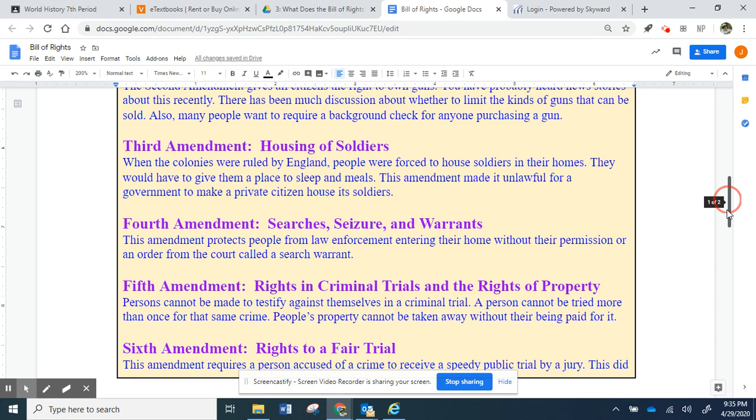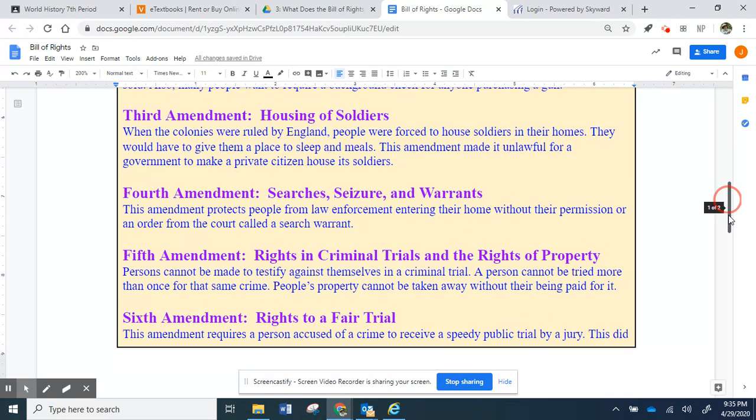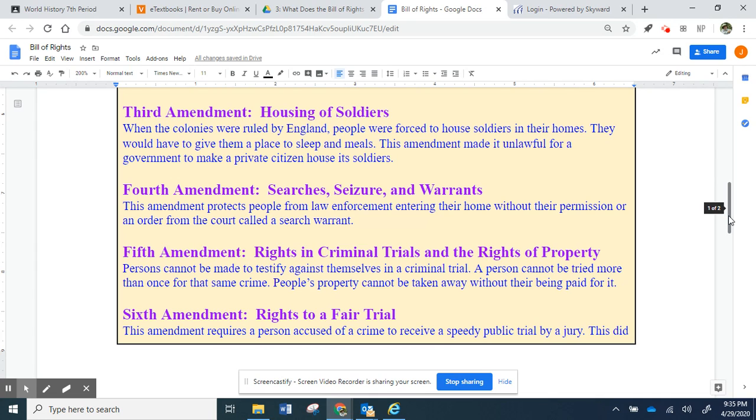The Fourth Amendment deals with searches, seizure, and warrants. This amendment protects people from law enforcement entering their home without their permission or an order from the court called a search warrant. Pretty sure you guys know what a search warrant is. Basically, you have to go before a judge and say why you need to search something. You need to get that approval from a judge before you're allowed to search it. Unless you believe a crime is being committed at the time, but that can be challenged then in court without a search warrant.